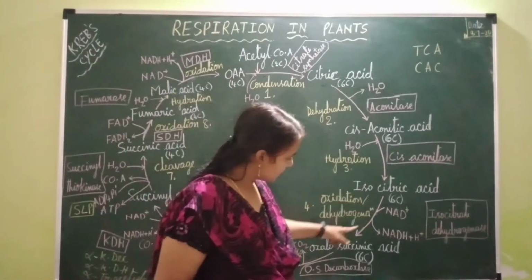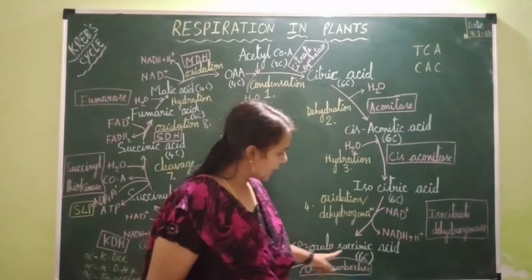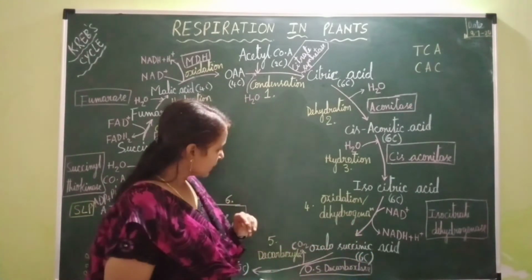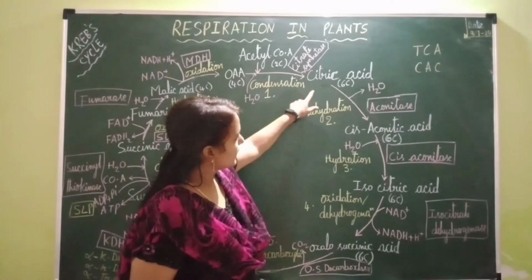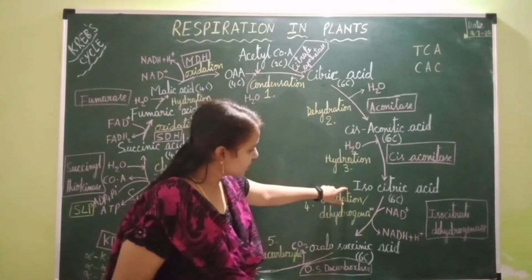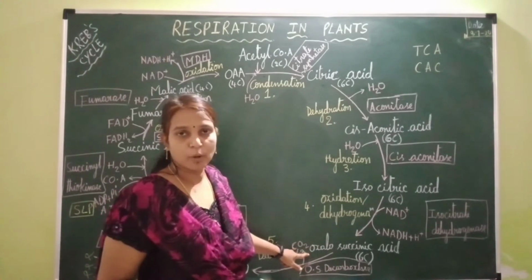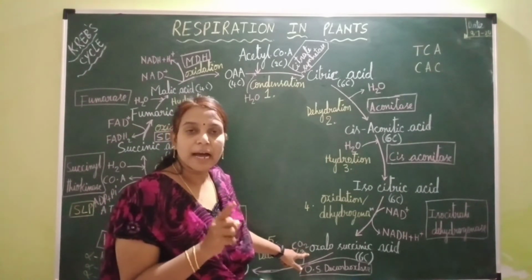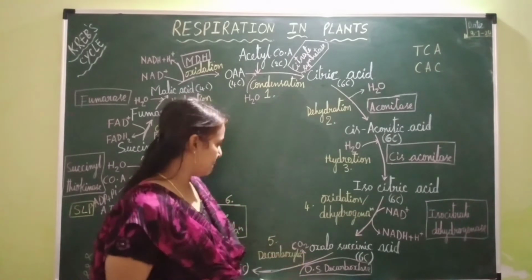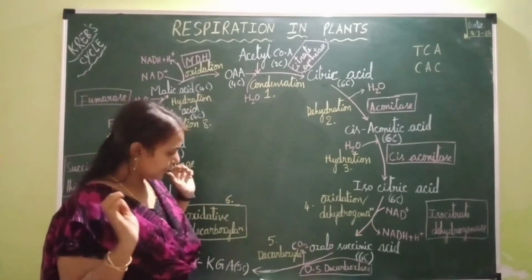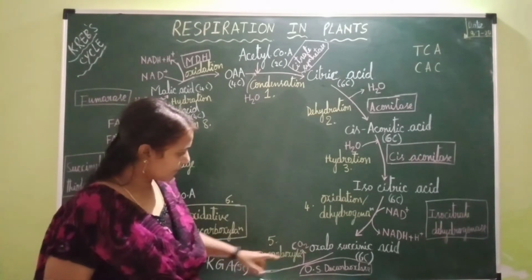Next, by the end of this oxidation, what is formed? Oxalosuccinic acid is formed, which is again a 6-carbon compound. Now, all of these, citric acid, cis-aconitic acid, isocitric acid and oxalosuccinic acid, all these 6-carbon compounds consist of 3 carboxylic acid groups in them. Okay, so all these are tricarboxylic acids. Next, coming to the next step of Krebs cycle.